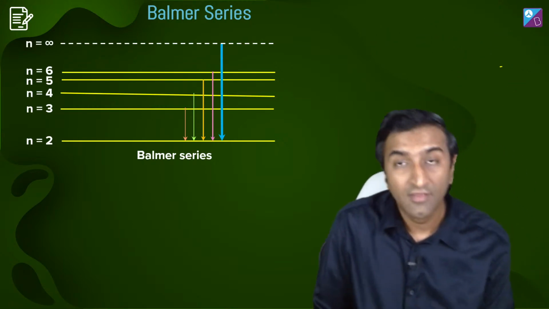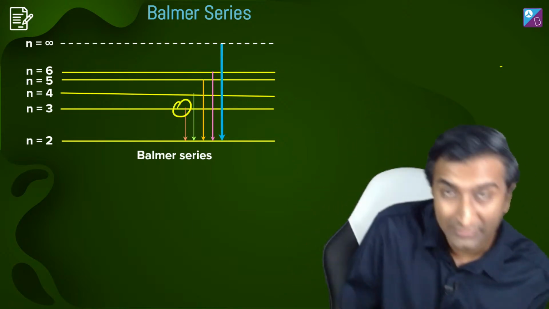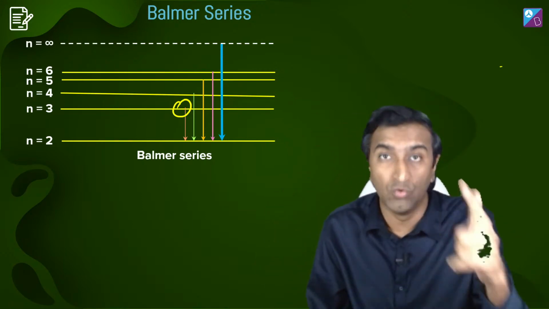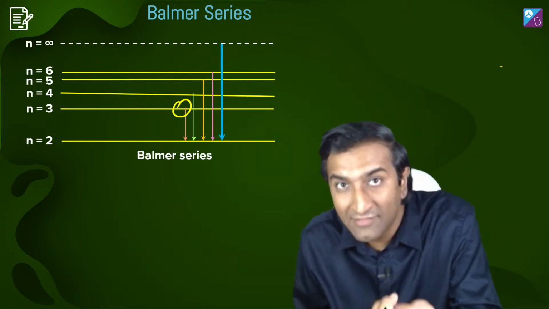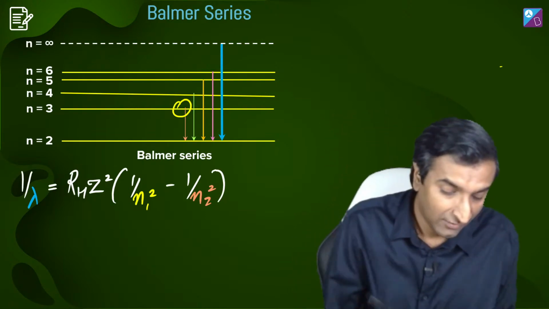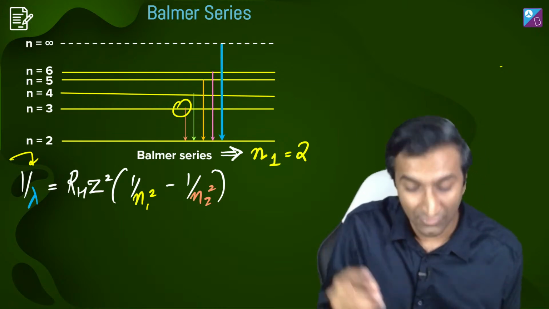So what will the minimum energy be? Just take the next one. Take the energy that is falling from n equal to 3, and take the other n value to be 2. That's how you get minimum energy and hence maximum wavelength. That's the funda. That's why I said this could be a JEE Main question. So I substitute one of the n's to be 3 and the other one to be 2.